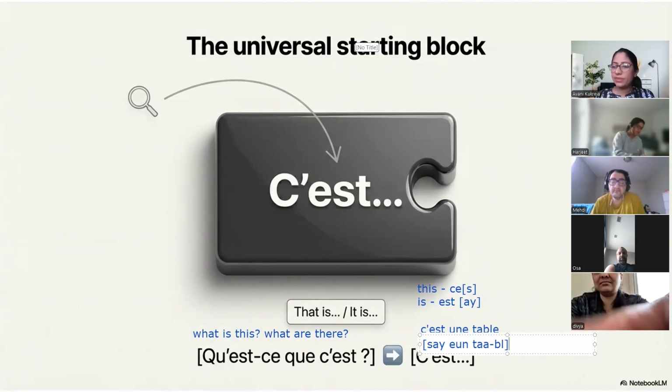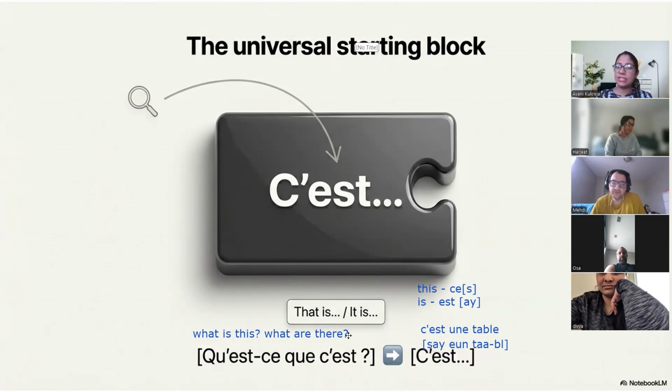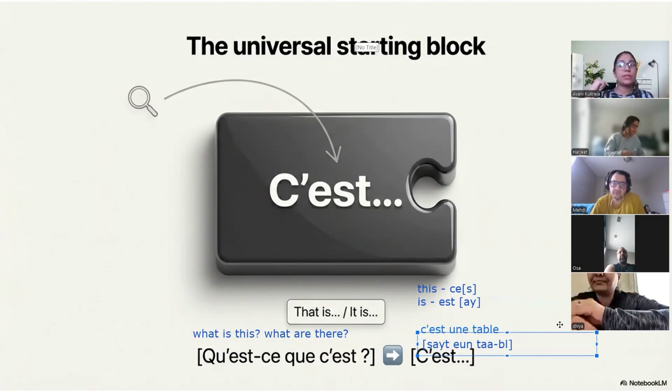But when the word, listen to this very carefully, everyone. This is very important. When a word starts with a vowel, it needs the support of a consonant. So what we do, we link the preceding consonant to this vowel. That is why the pronunciation is not c'est une table. The pronunciation is c'est une table. I'm repeating this. Remember yesterday in the previous class, we learned when S connects with the vowel, it produces the Z sound.